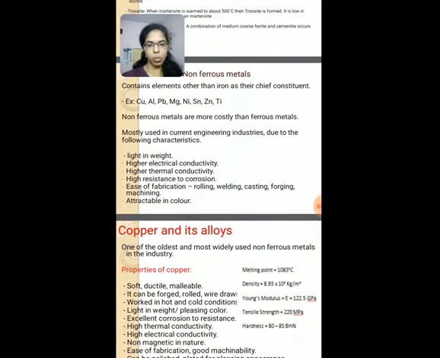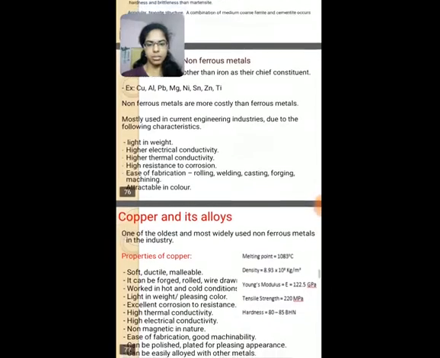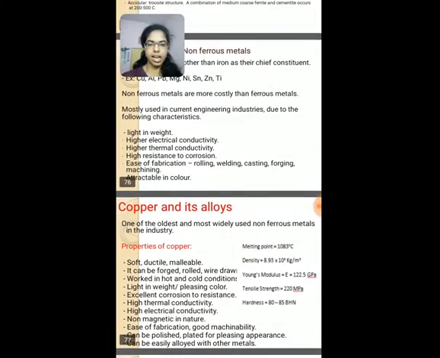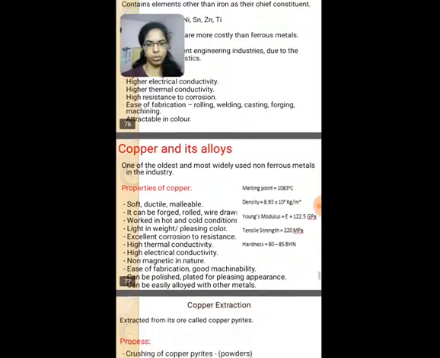Non-ferrous metals are more costly than ferrous metals. Non-ferrous metals are light in weight, possess high thermal conductivity, high resistance to corrosion, and they are easy to fabricate, such as rolling, welding, casting, forging, machining. They are attractive in color also.